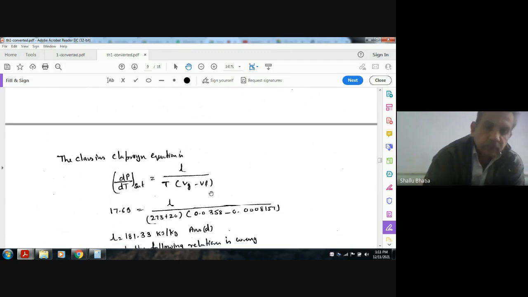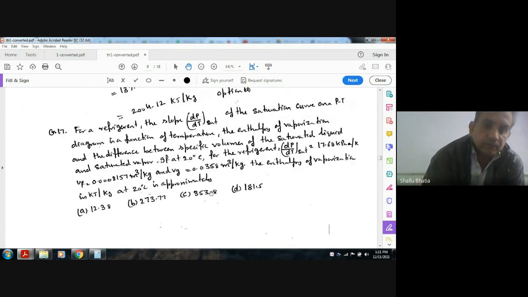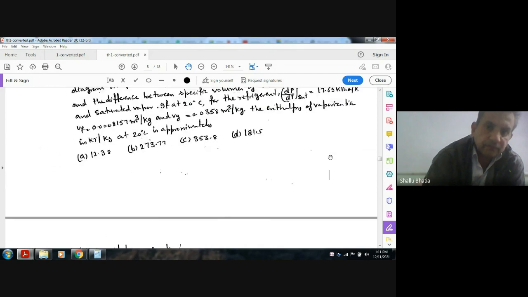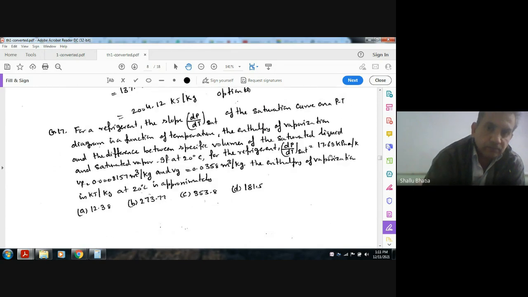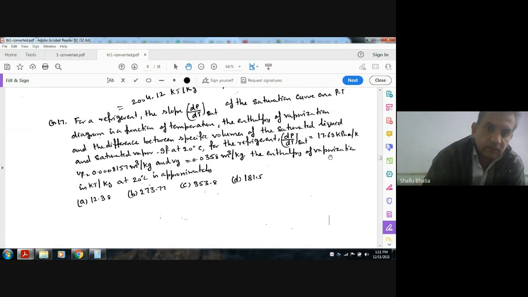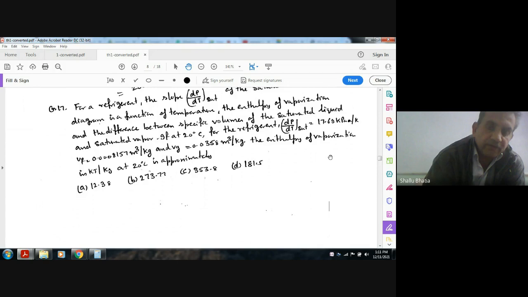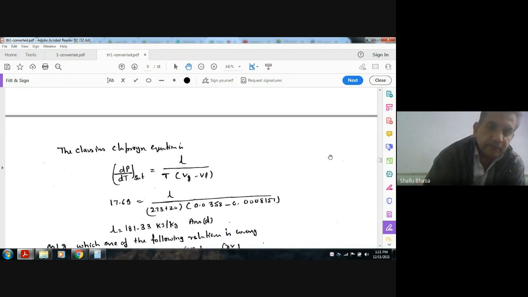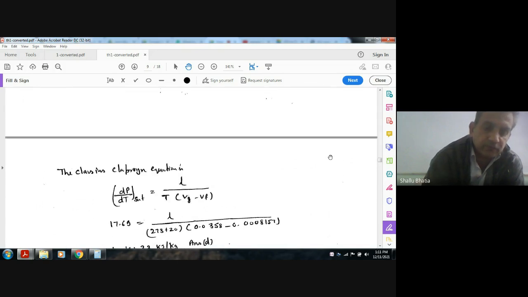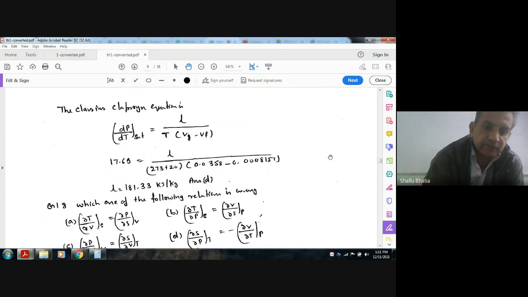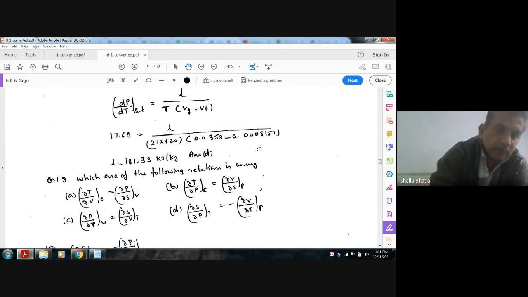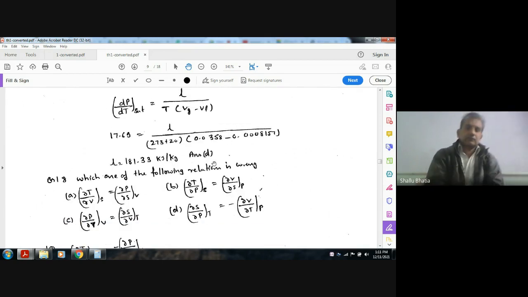By putting dP by dT as 17.69, L we have to find out, and T is equal to 273 plus 20, since 20 degrees Celsius is given, and Vg and Vf are given. So you can find out L as 1831.23 kilojoules per kilogram. Okay, so the answer is D.